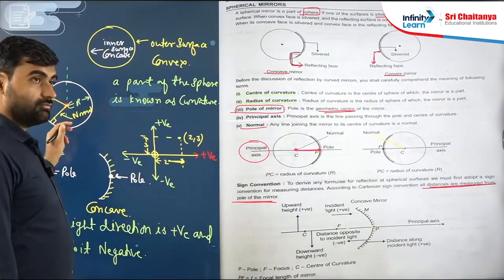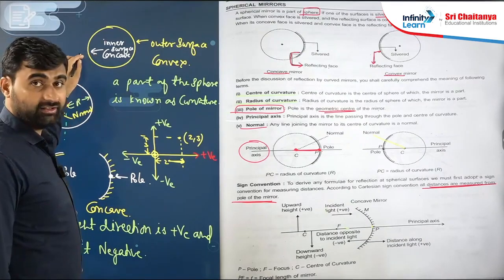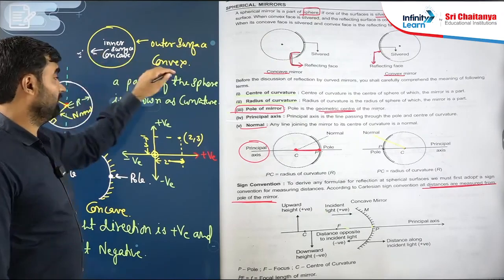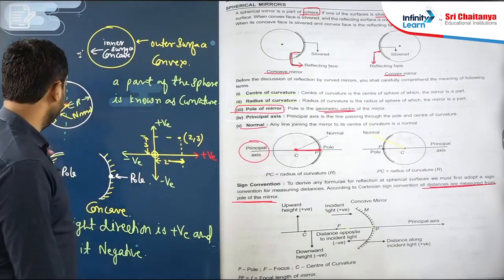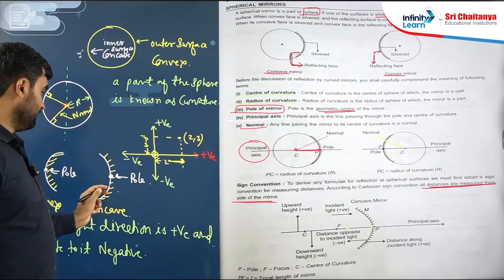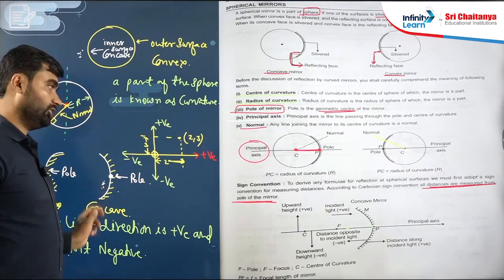If we silver the inside surface, then the outside acts as a reflector. The outside reflecting surface is convex, and if we silver the outside surface, then the inside surface acts as a reflector. So this is concave.